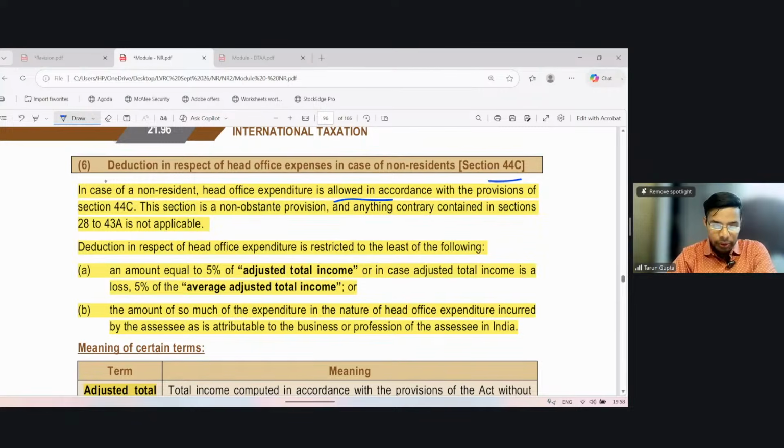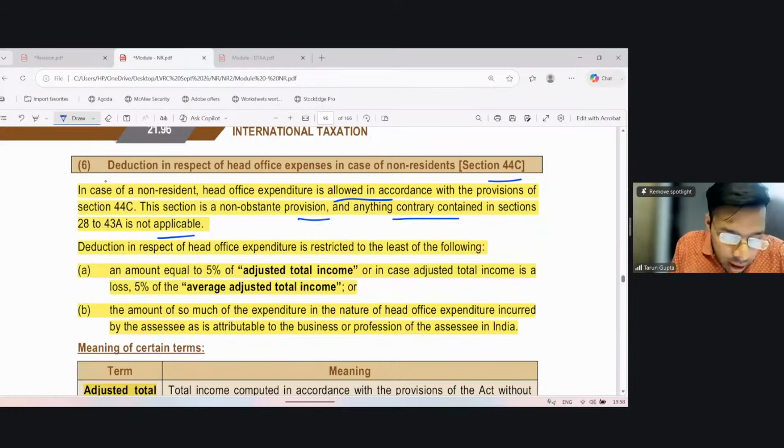This section is non-obstante, notwithstanding anything contrary contained in any other section. So this section applies over and above all other sections. Deduction in respect of head office expenditure is restricted to the following. Deduction in respect of HO expenditure cannot exceed the following amount.